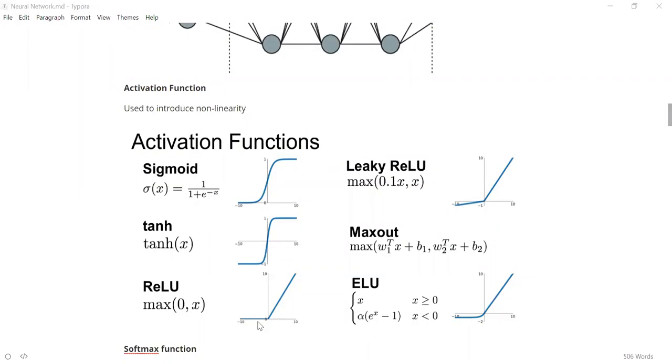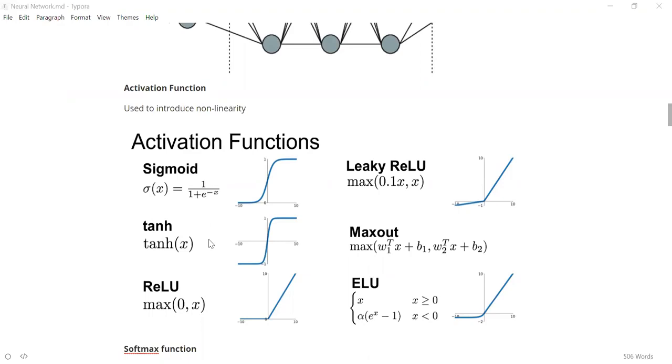So why ReLU is good is that it is very easy to compute. You can see that the computation of sigmoid and tanh is actually compute intensive, so the computer will take some time to compute, but ReLU is just a max function. It is very easy to compute. So all these functions are nonlinear.